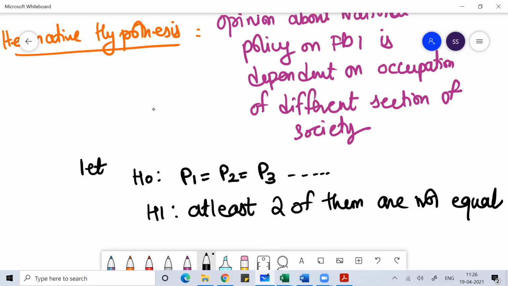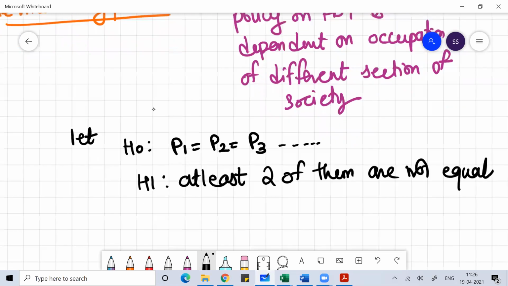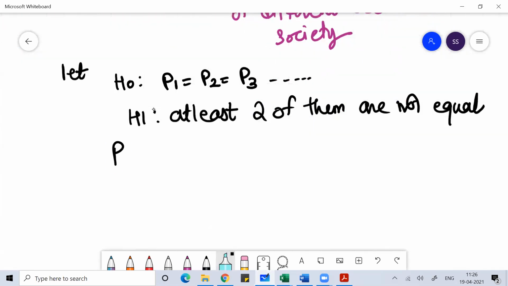Okay, and I can define what is P1, what is P2, what is P3. So there is no need to write everything; you can simply write what P1 is.